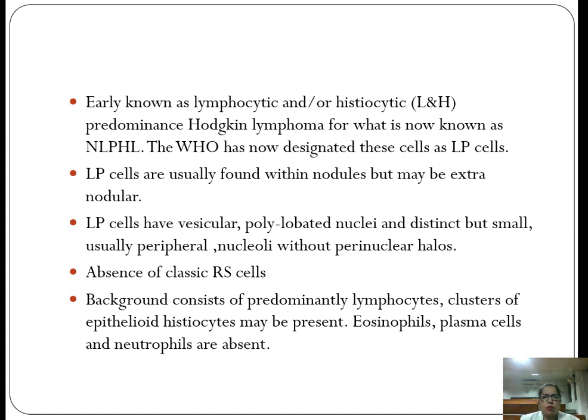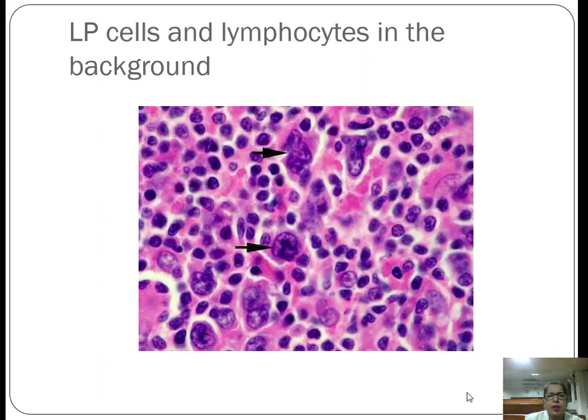Lymphocyte predominant cells have vesicular polylobated nuclei and distinct but small, usually peripheral nucleoli without perinuclear halos. There is absence of classic RS cells, and the background consists predominantly of lymphocytes. Clusters of epithelioid histiocytes may be present. Eosinophils, plasma cells and neutrophils are absent in this case. So on the basis of the background also we can differentiate between the classical and the non-classical. These are the lymphocyte predominant RS cells, and the background is lymphocytes.